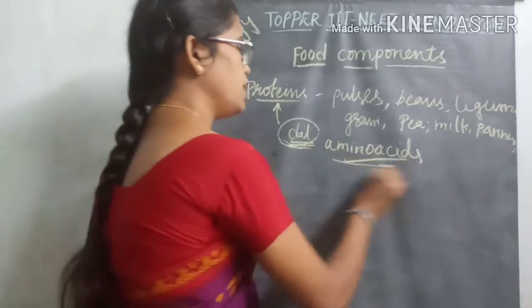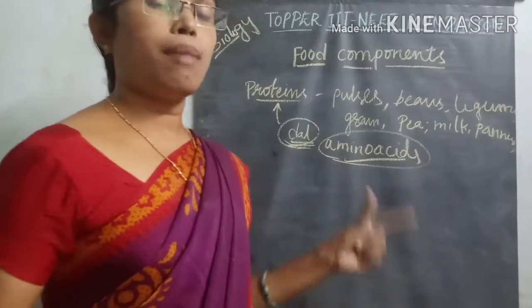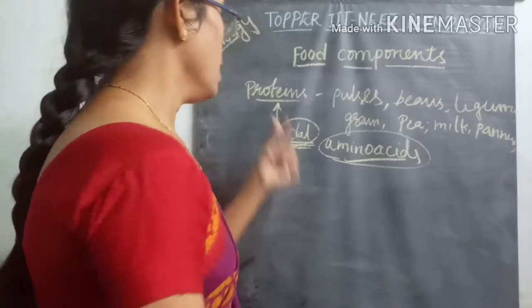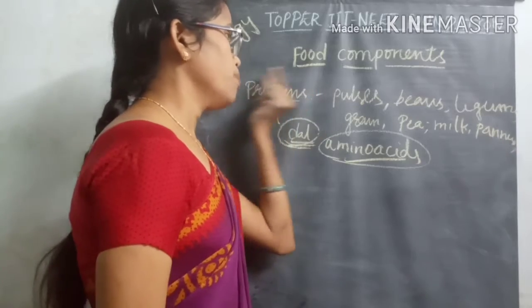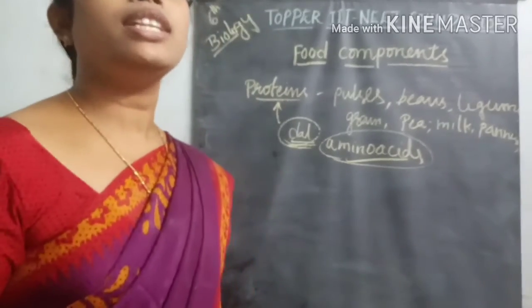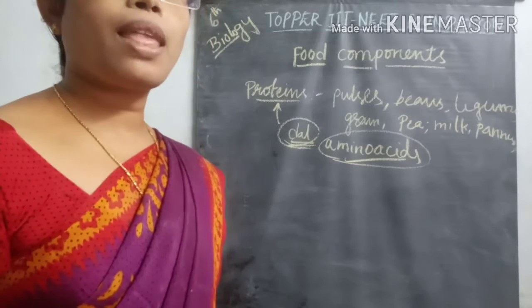Like that, many amino acids present in nature combine, one amino acid with another amino acid, and then a protein is made. Any protein contains many hundreds or thousands of amino acids in its structure.